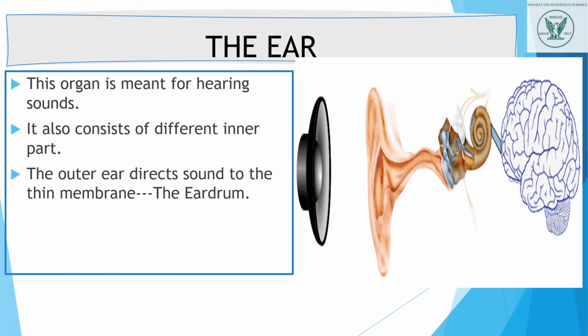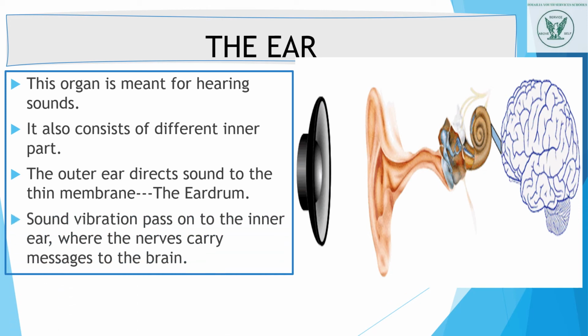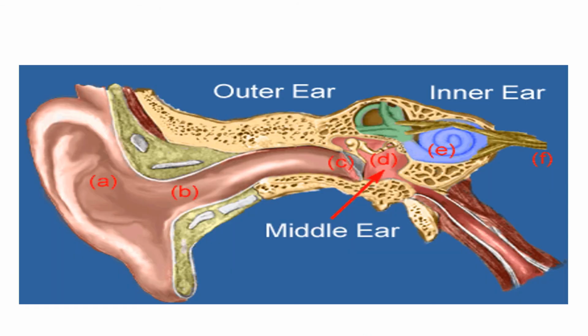The outer ear directs sound to the thin membrane that is called the eardrum. You can see that here is the eardrum. Here the sound is detected and goes to the brain. The sound vibration passes on to the inner ear, where the nerves carry messages to the brain.